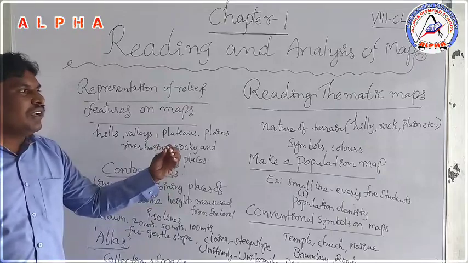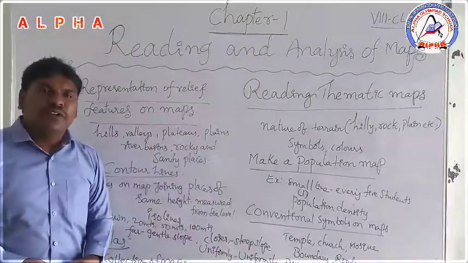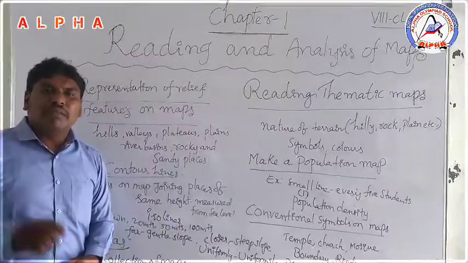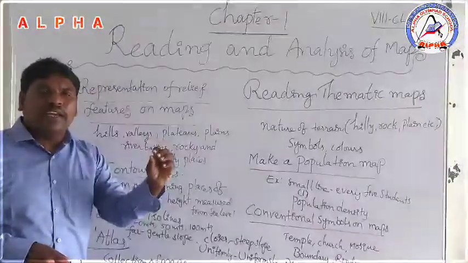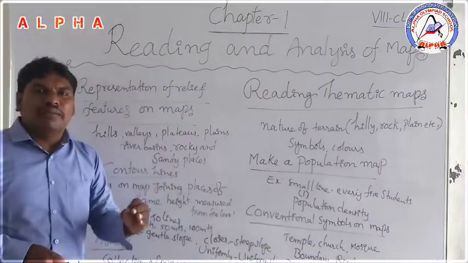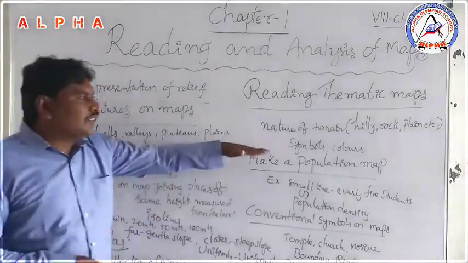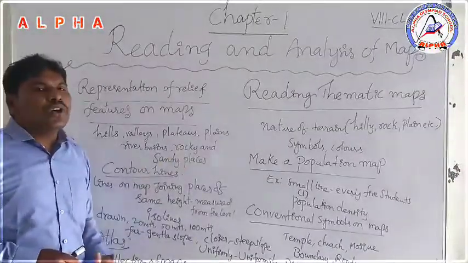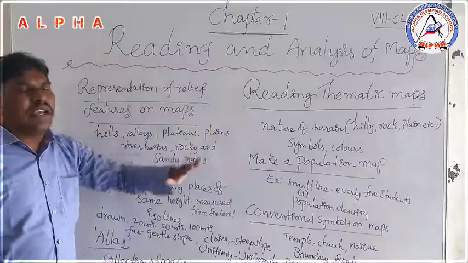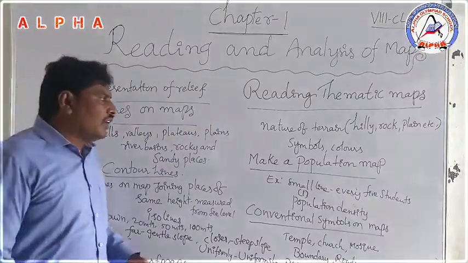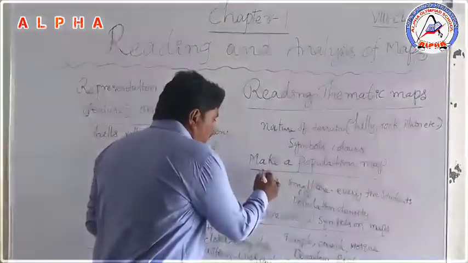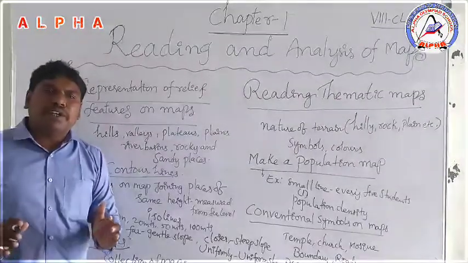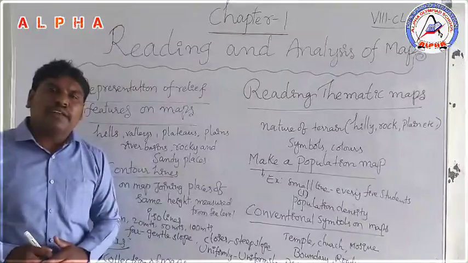They also use different symbols. Suppose the village has a temple, a church or a mosque, they use a temple symbol, church symbol or mosque symbol. So different symbols and colors are used in maps. This is the part on reading thematic maps. It is completed. Now we can go to another part, make a population map. Population means people, so to calculate the people.